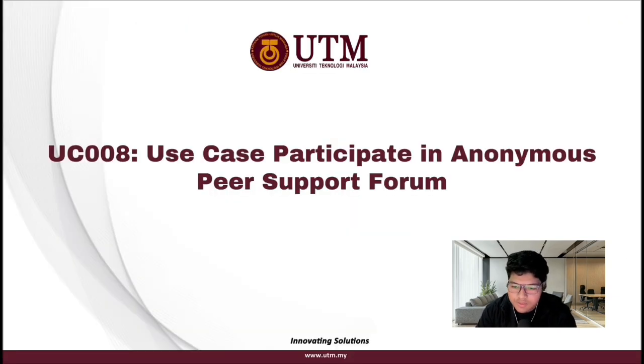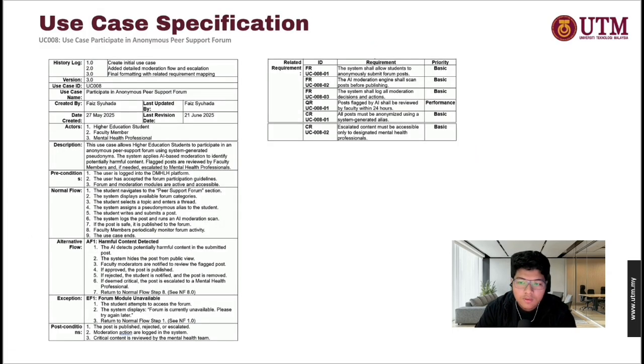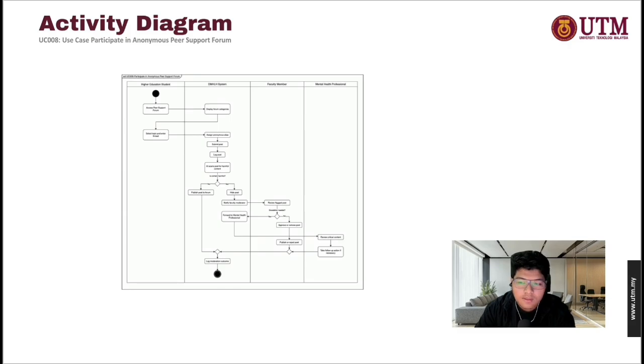And next is use case 008, participate in anonymous peer support forum. This use case allows students to join an anonymous peer support forum using a system-generated fake name. AI moderates content, flagging harmful posts for review by faculty, and escalated to a mental health professional if necessary. Here's the use case specification for use case 008. And here is the activity diagram.